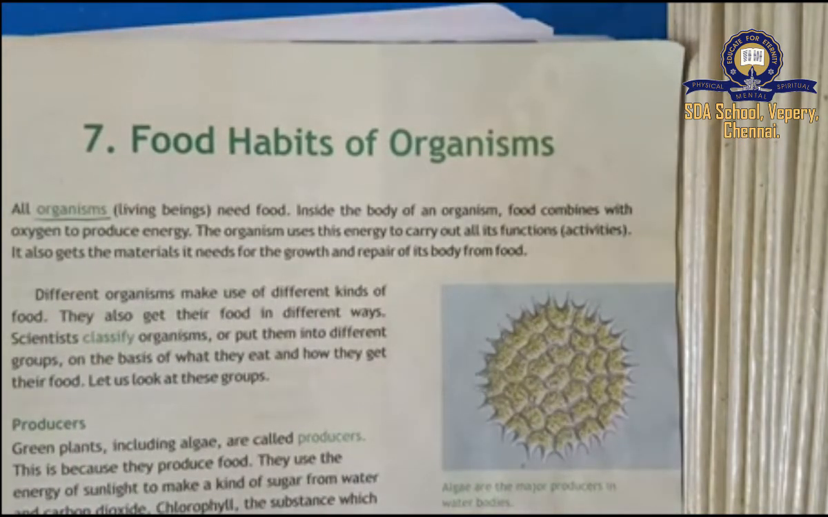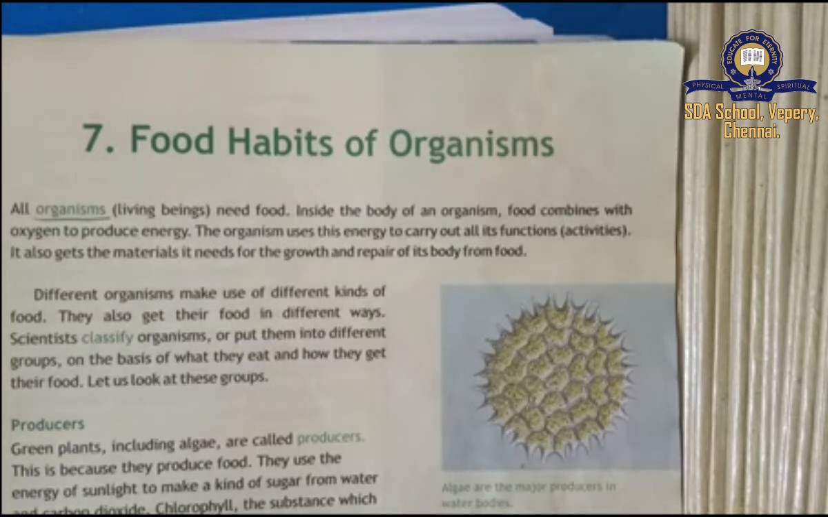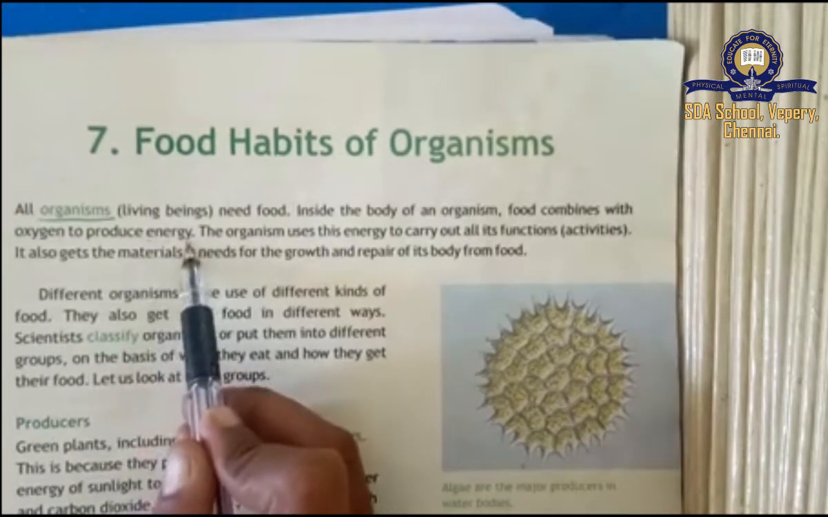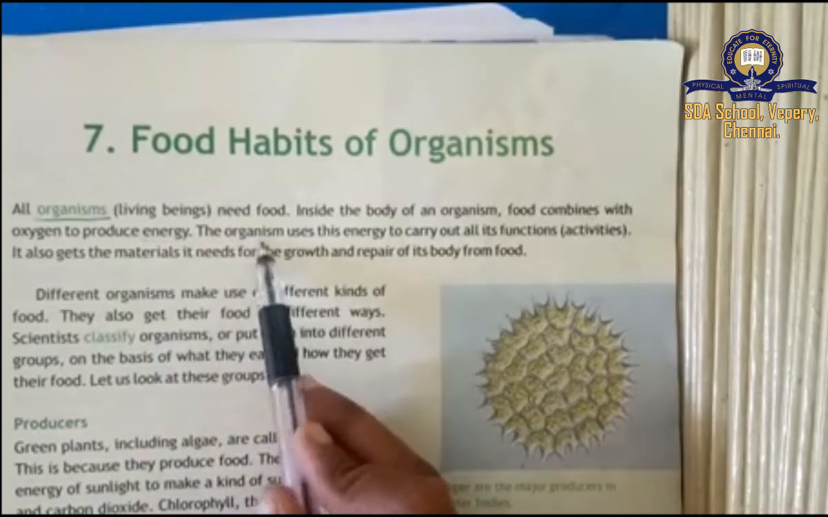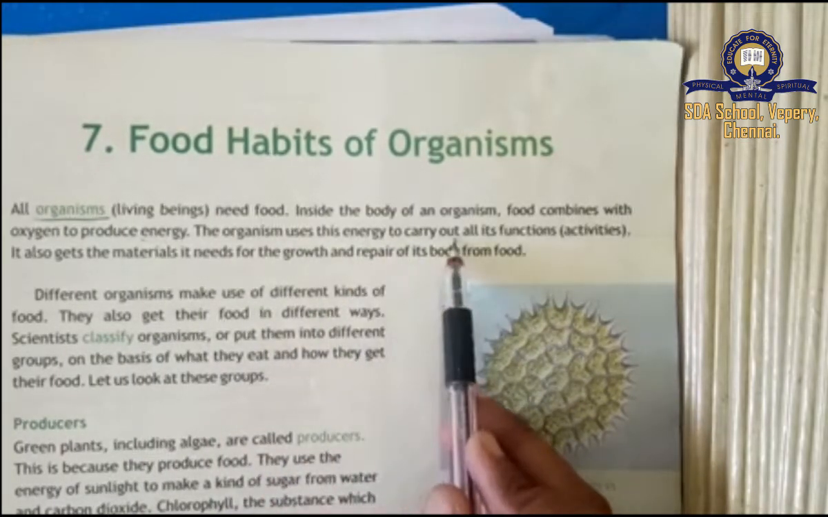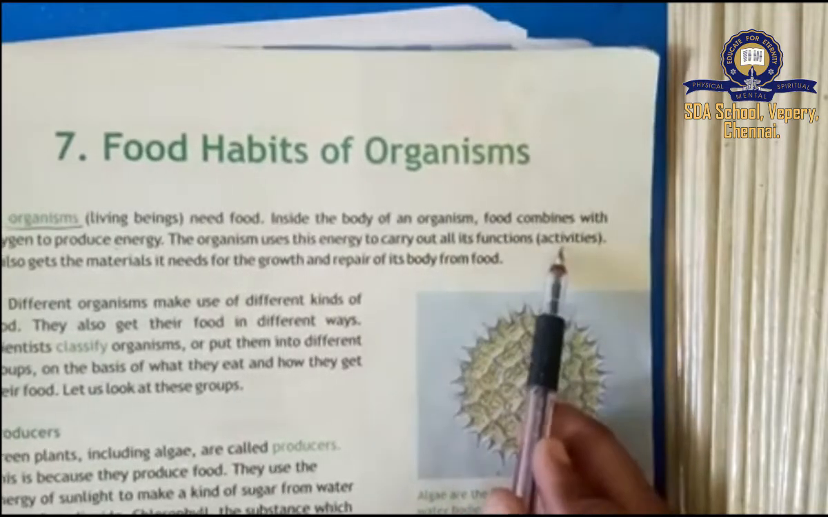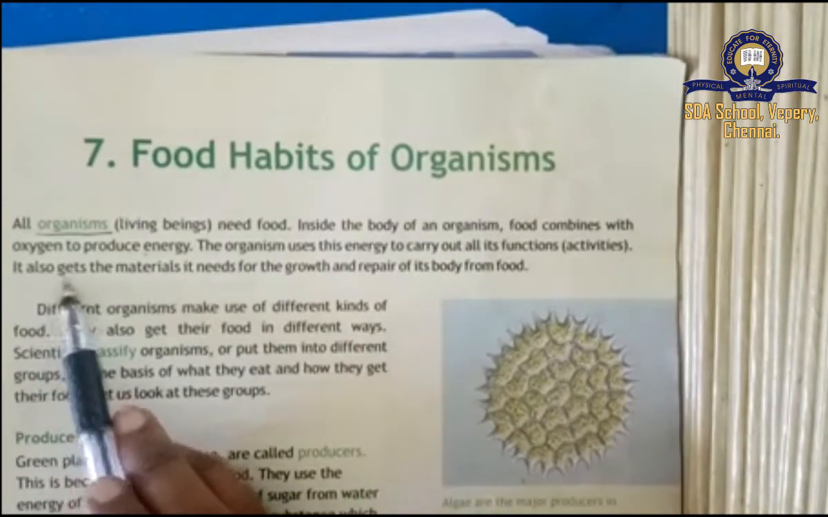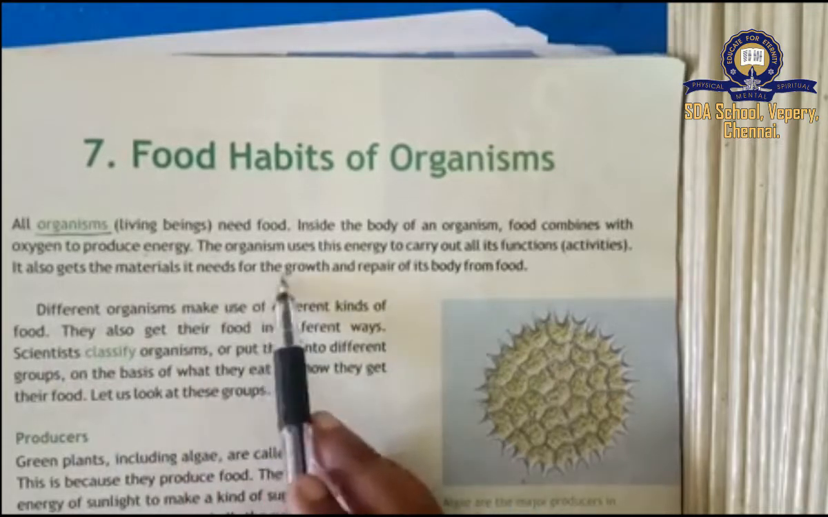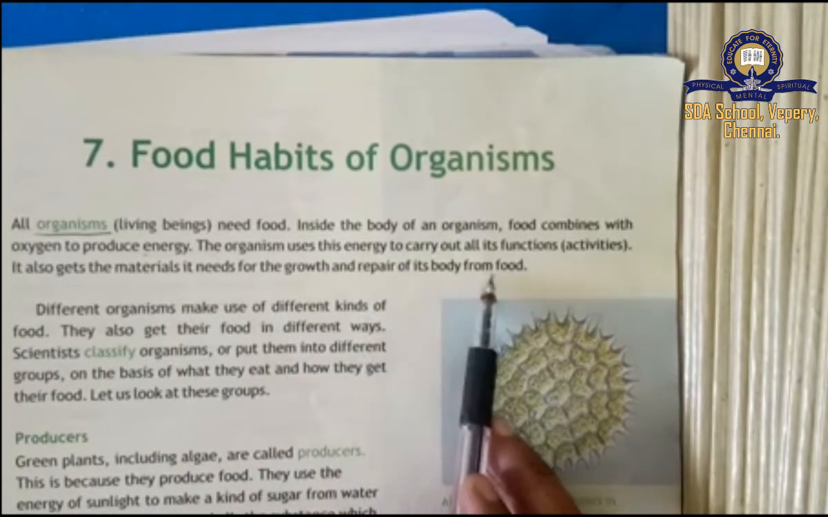This we have already learnt in the second lesson, right? So what happens inside the body of an organism? The food we are eating combines with the oxygen to give what? Definitely to give energy. Okay, next. The organism uses this energy to carry out all its functions. Functions means activities. It also gets the materials it needs for the growth and repair of its body from food.